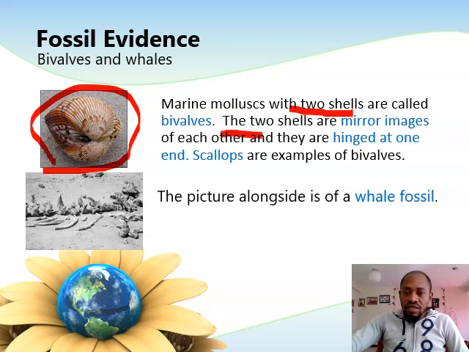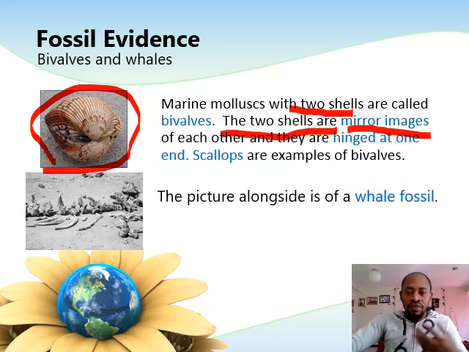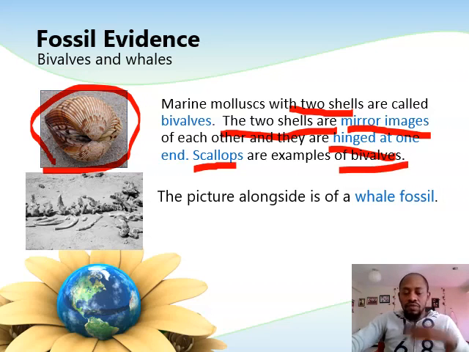There are two shells. If you separate them, they look exactly like one another. They form what we call mirror images of each other, but they are somehow curved or hinged at one end. Okay. So scallops are examples of bivalves. We'll see where we found bivalves here in South Africa, and trilobites and ammonites.